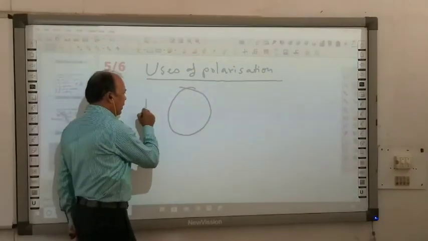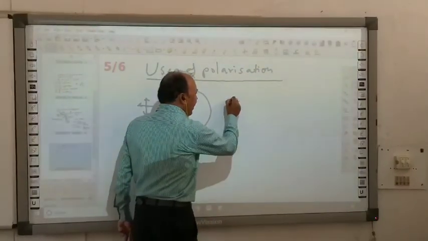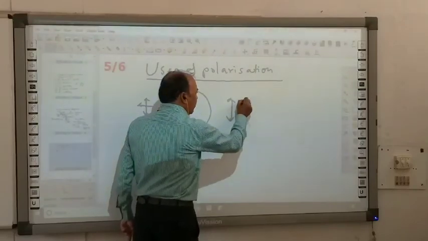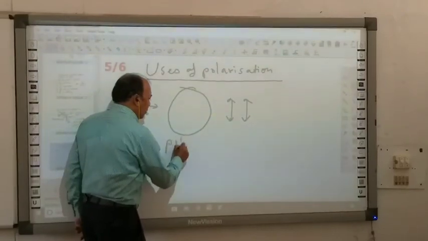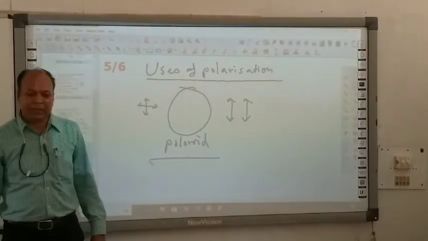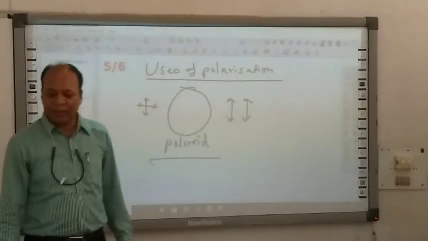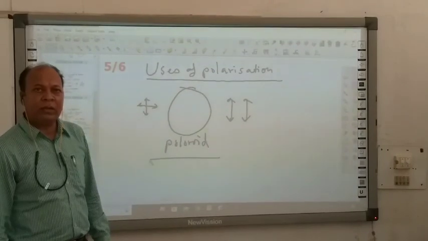Here we are getting unpolarized light, and this device may polarize the light. The device that can polarize light is known as a Polaroid. Is that clear? The device that can polarize light is known as a Polaroid.